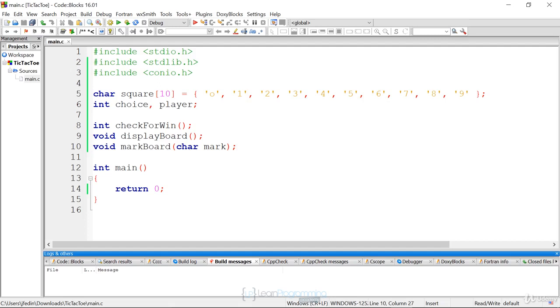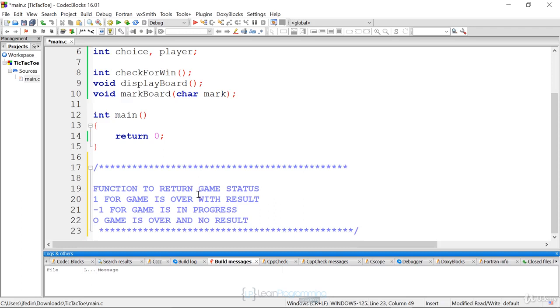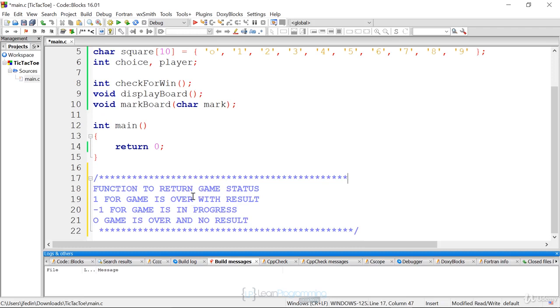This function is basically going to check the board to see if there's any wins. So it's going to contain a lot of if statements. I could probably improve this code quite a bit. But I'm going to put some comments in here because we should always have comments at the top of our function. These are pretty simplified. We should have the function name.